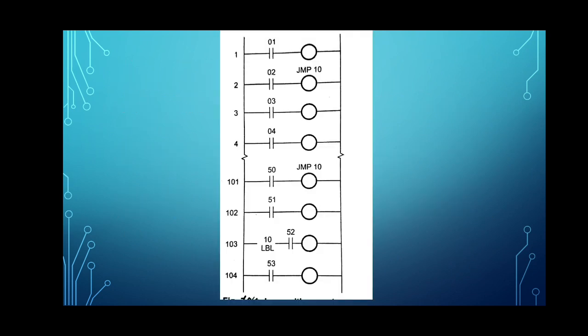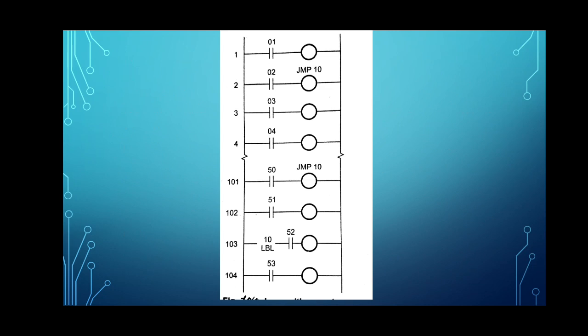When we observe that there is a JMP 10 instruction in the second line, this means jump to line label 10, that is LBL 10. There is LBL 10 on line 103. Thus the program execution will go from the second line to the 103rd line.